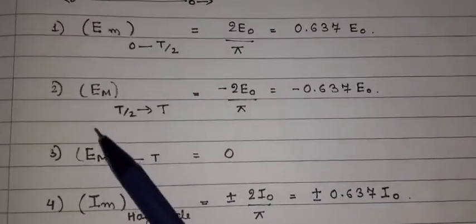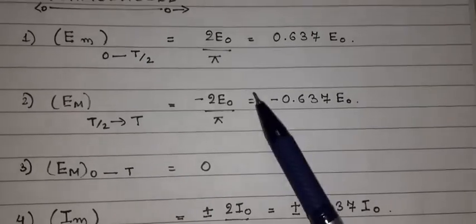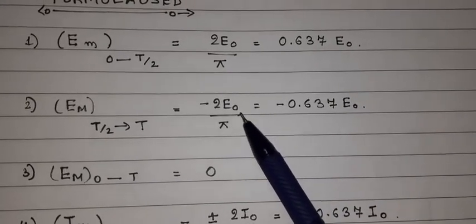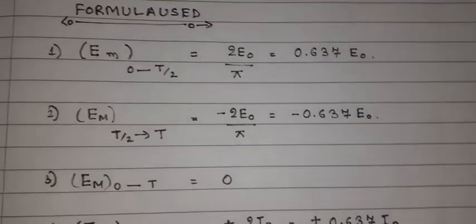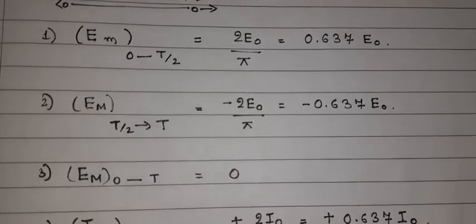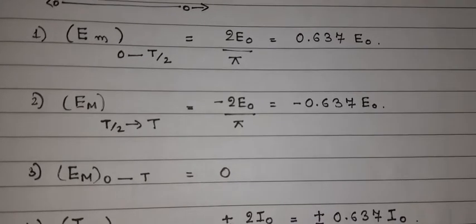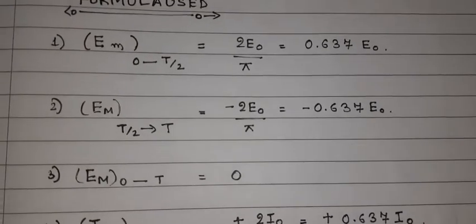And for the second half cycle, from T by 2 to T, the mean value of the EMF comes as minus 2 upon pi multiplied by E naught, the peak value, which is also equal to minus 0.637 into peak value.